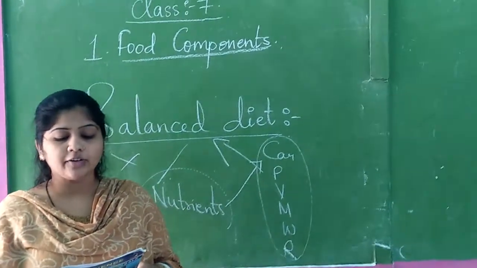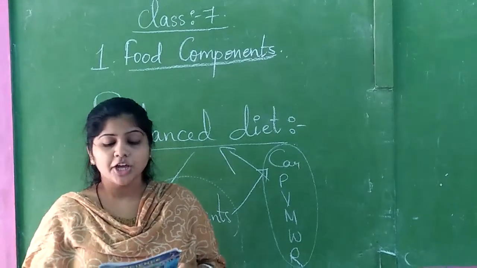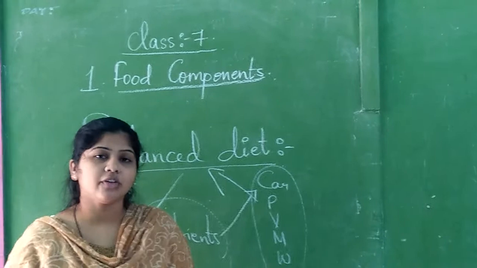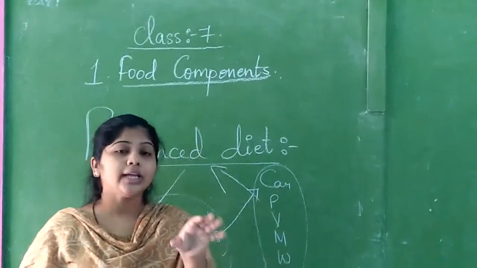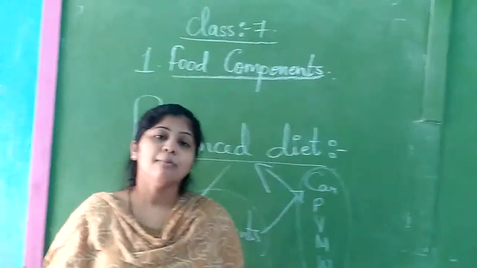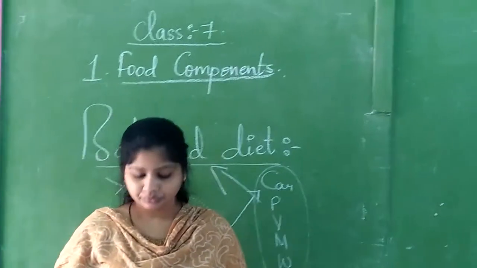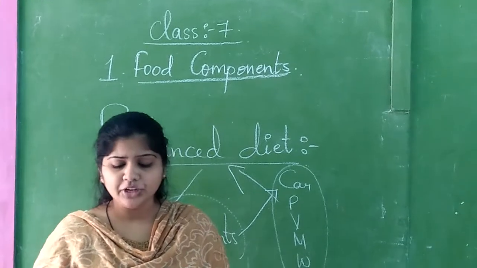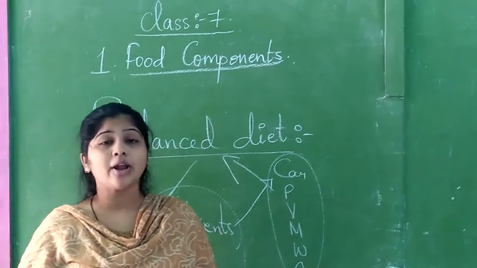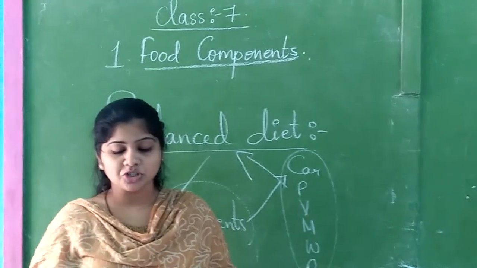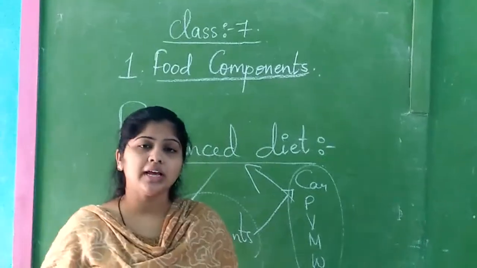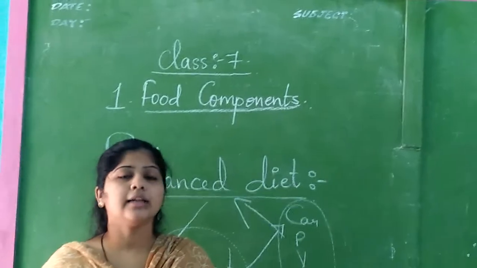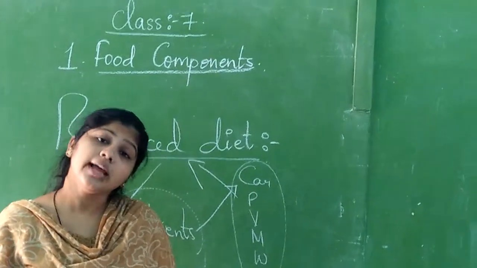Just balancing your diet with different kinds of food is not enough. It should be cooked in the proper way. It should not be overcooked, not undercooked. It should be cooked in such a way that you will be balanced, they are telling. You know many nutrients are lost by overcooking or reheating many times, or washing the vegetables after cutting them into small pieces. Can you cut lady's finger and then wash? No, you can't. You should wash it before cutting only.